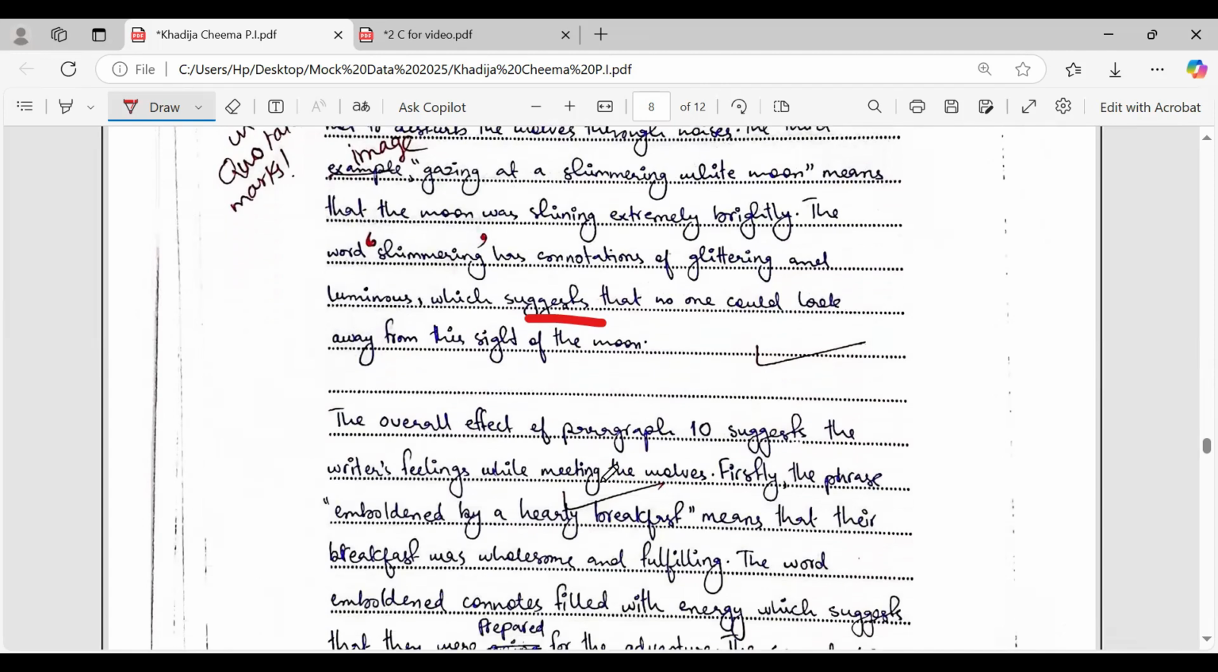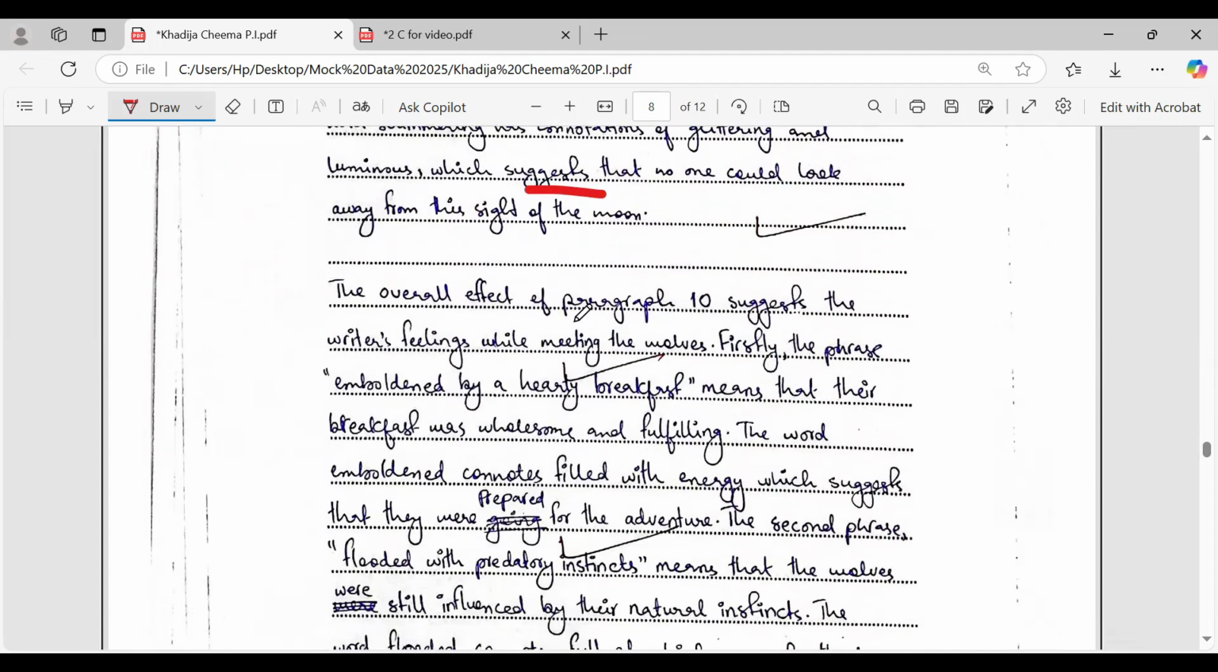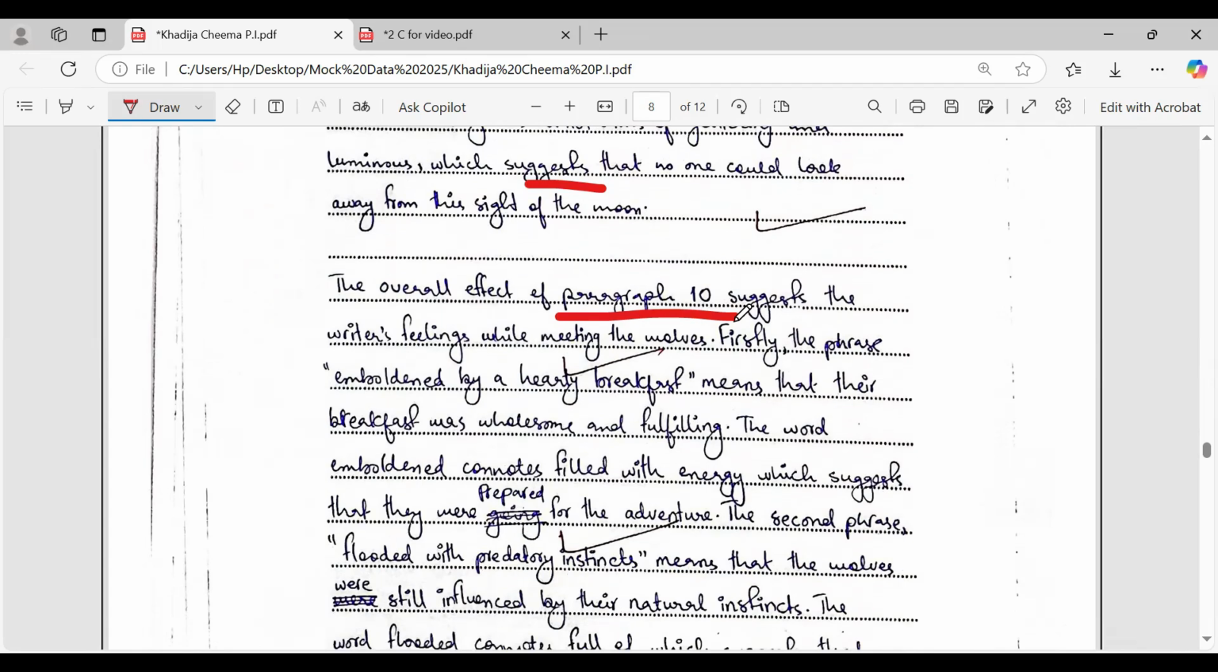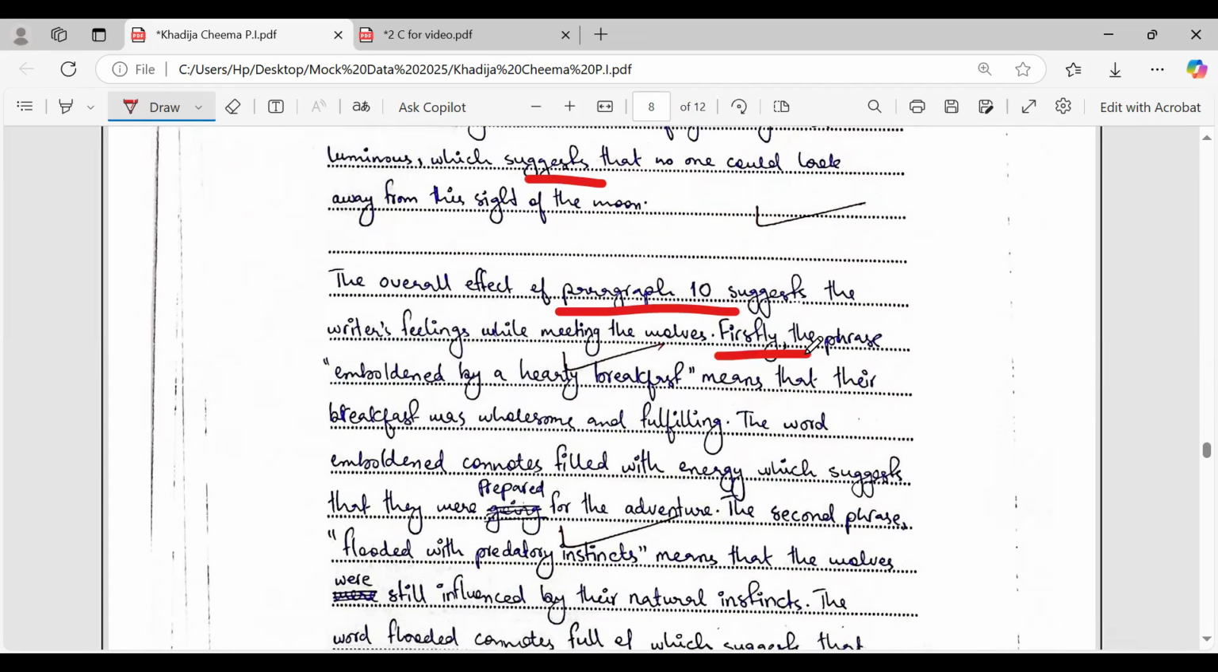Now the same process has been repeated for paragraph 10. You can take a screenshot and you should read it. Now you see, firstly, comma: these are the starters that you should be learning and using while attempting 2D, so that you write down your answer with brevity. The phrase 'emboldened by a hearty breakfast' means that their breakfast was wholesome and fulfilling. The word emboldened connotes, and here 'emboldened' should be in single inverted commas, filled with energy, which suggests, now you see, the effect has been written, that they were prepared for the adventure.